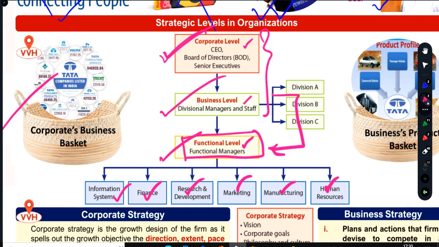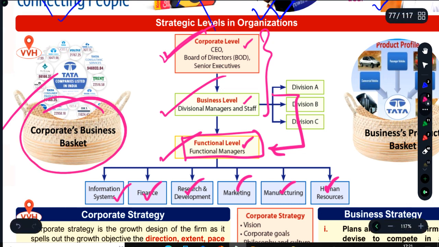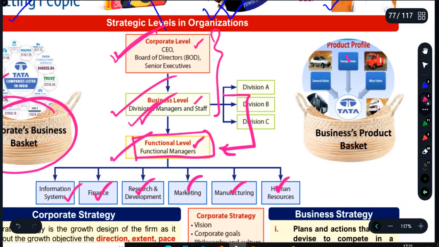Of course, it will have a corporate office, but when we talk about corporate office, Reliance Jio is also having a corporate office. So how is it different from the Reliance Industries Limited and Reliance Jio office? Reliance Industries Limited having a corporate office means an office which governs, which monitors, which handles the corporate basket, business basket of the company. Means the portfolio of businesses. It is handling portfolio of businesses, where business level deals with portfolio of products under it.